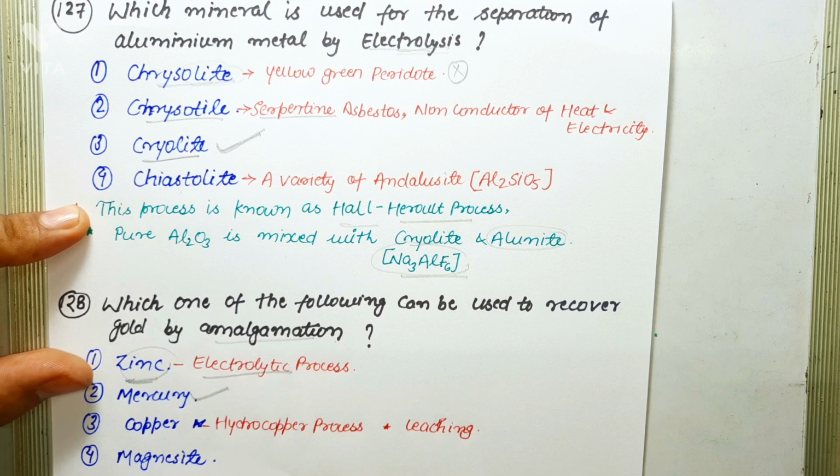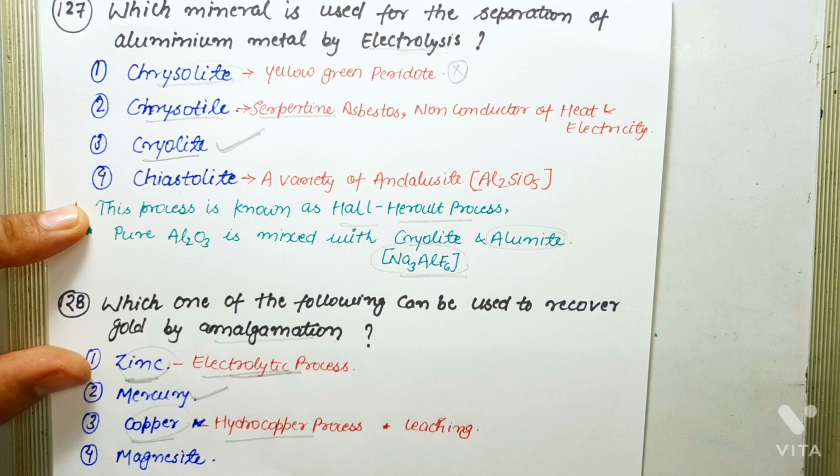And this is from the cyanide solution, and cyanide solution is almost universally accomplished by precipitation with zinc, either in the form of fine thread or dust. This phenomenon is essentially electrical, and therefore it is known as electrolytic process. So zinc is used in the extraction of gold, but by the electrolytic process. Next is copper. Copper is also used in extraction of gold, but the process in which it is used is known as hydrocopper process, in which leaching is involved. Okay, so copper is also used in extraction of gold, but the process is hydrocopper process.